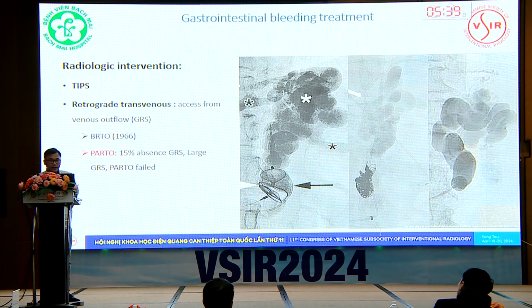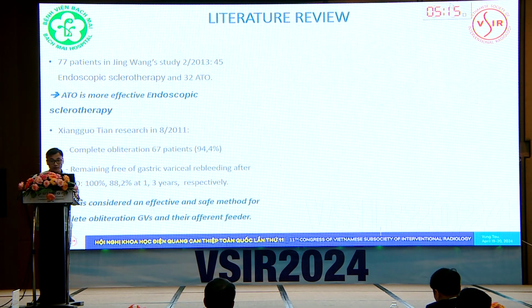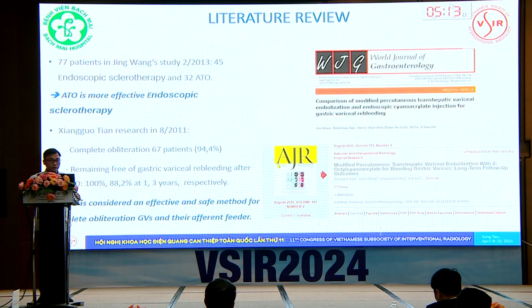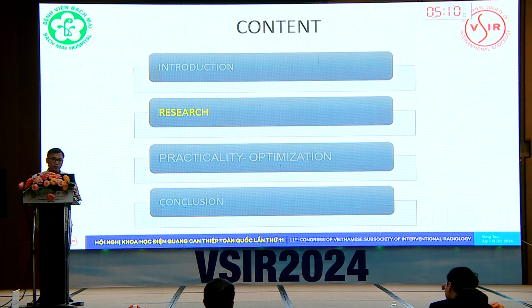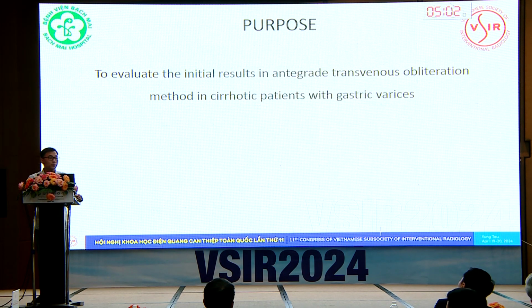But there are some cases of gastric varices with an absent gastrorenal shunt, or the diameter of the gastrorenal shunt exceeds the maximum size of the plug, so PARTO cannot be performed. That is the reason why ATO is recommended. In the world, a number of studies have proven the role of ATO. So we decided to conduct this study to evaluate the initial results of the ATO technique in cirrhosis patients with gastric varices.